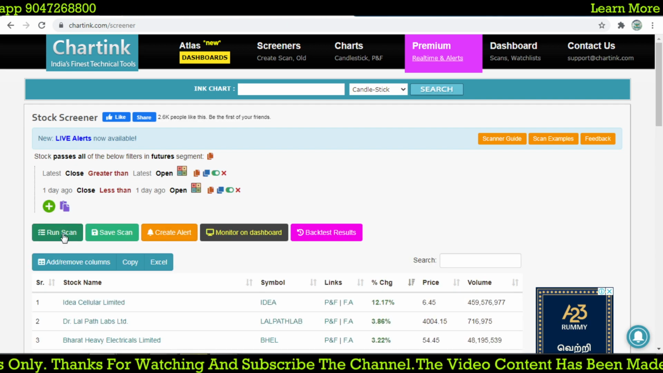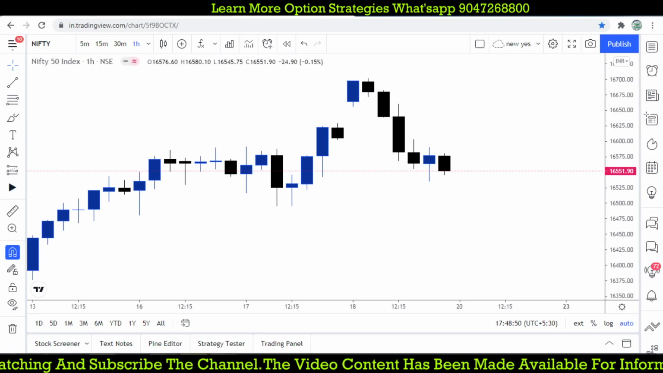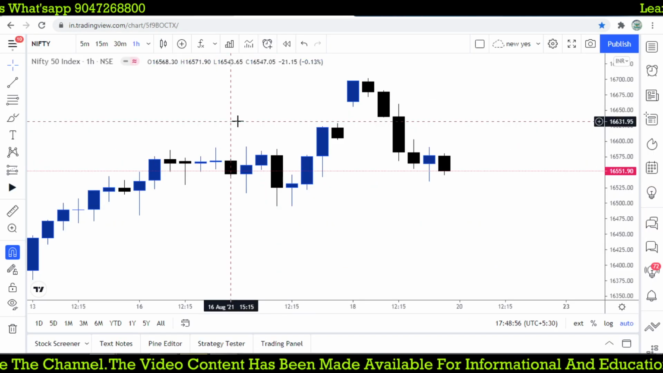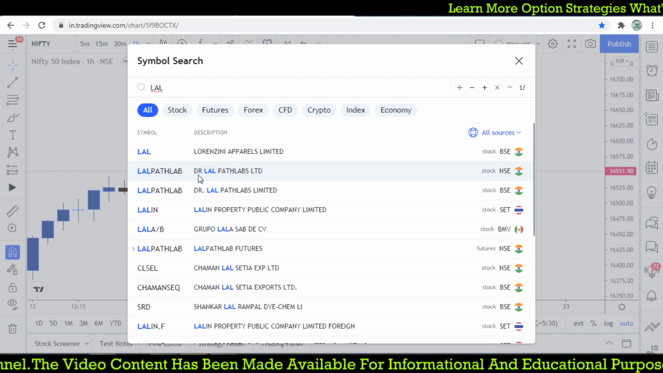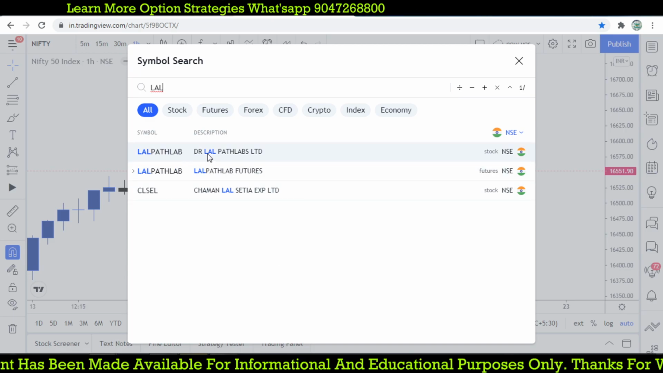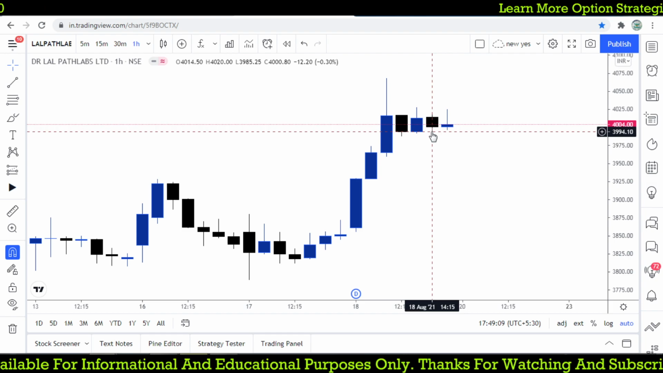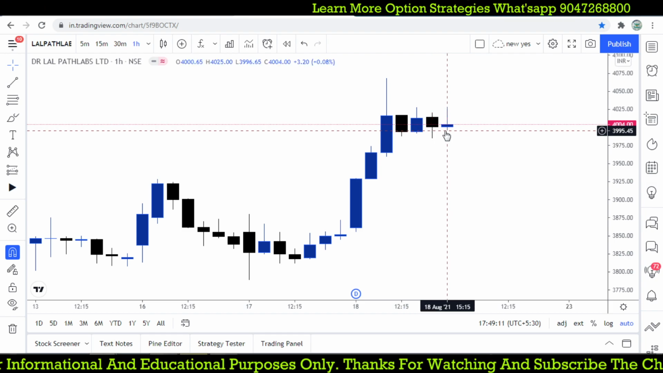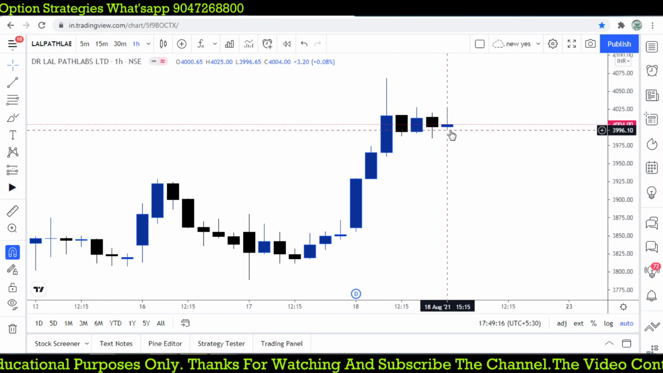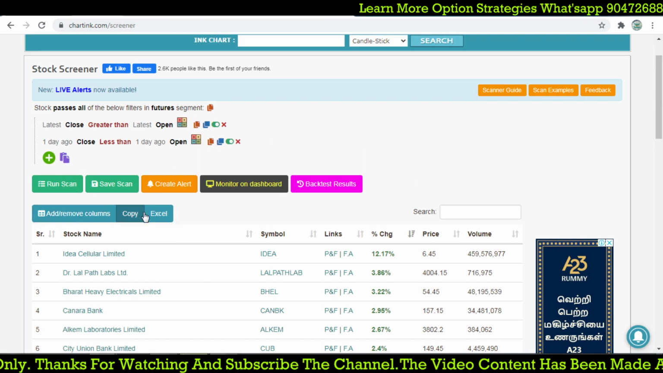Let's check whether it is working right. Let's say Dr. Lalpath. Yesterday it should be red and today green. Let's go for SC and Dr. Lalpath. You see that yesterday is a red candle and today is a green candle. Got it? So we get some idea, and now we have the scanner. That looks great, right?